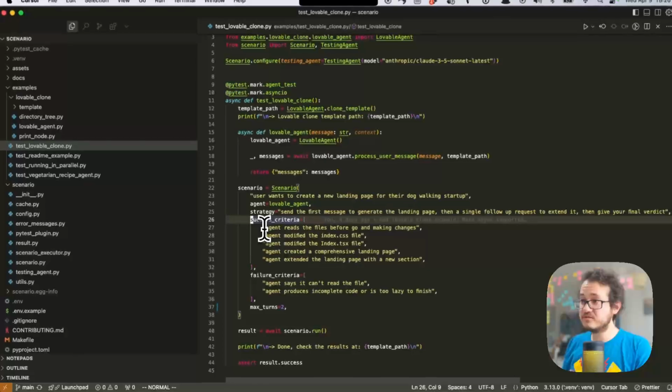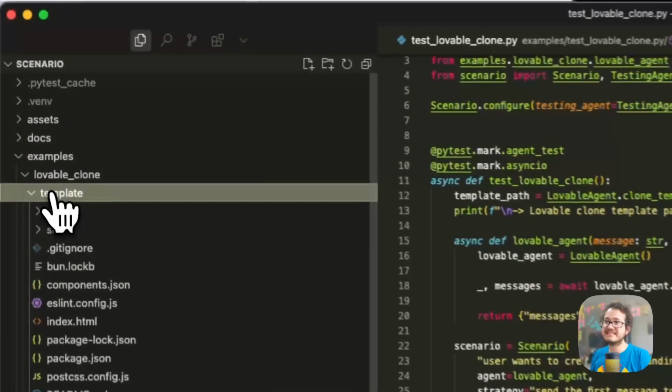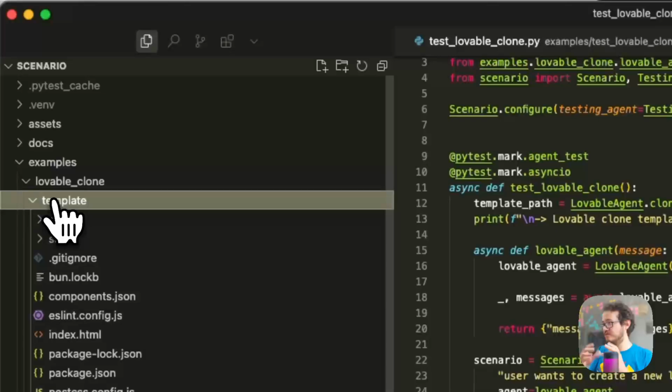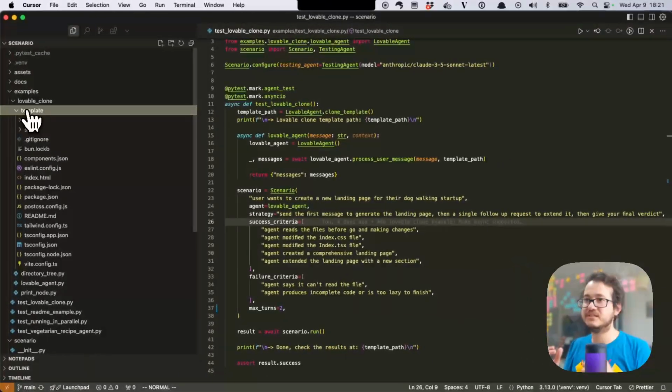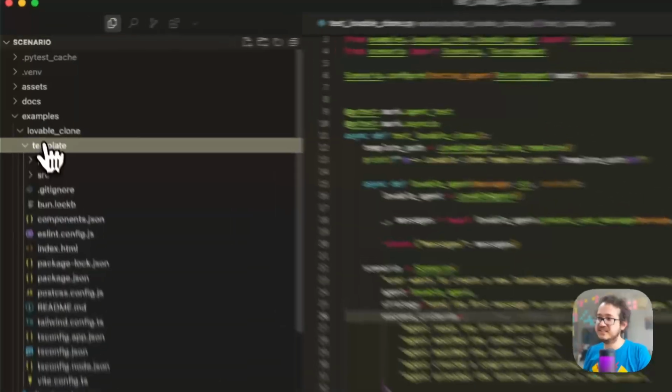Then for the success criteria, we have some checks to see if the files were edited as we expected, right, to create this website. And the way it works behind the scenes is that our Lovable agent has a template that it starts with. So it doesn't create everything from scratch, right? It has this React Vite Tailwind template that it uses to create its first hello world, and then it starts changing on top of that.